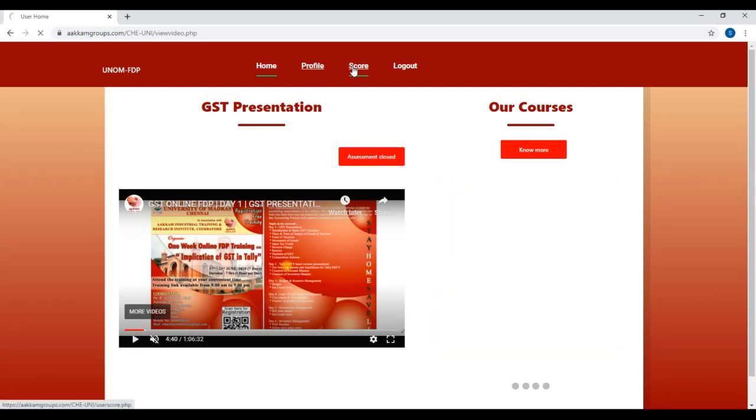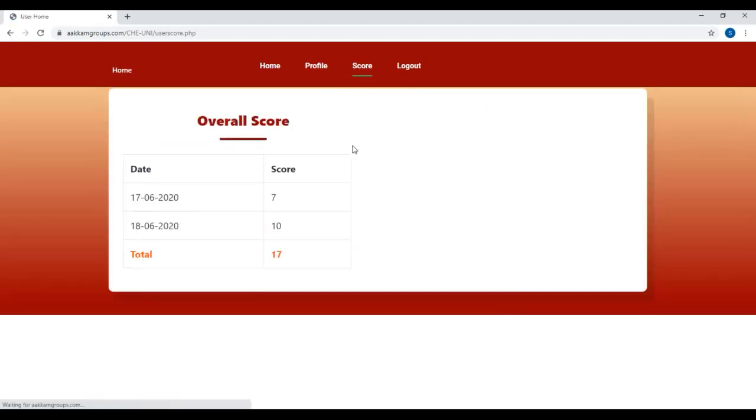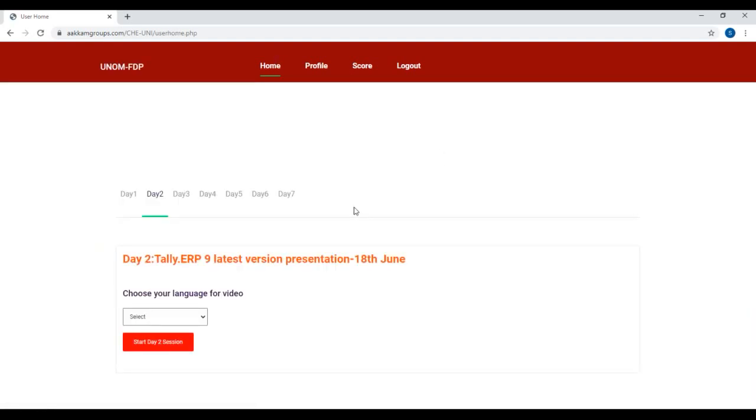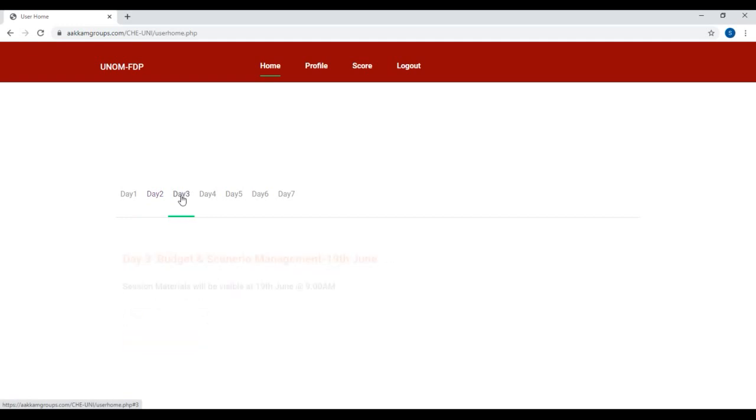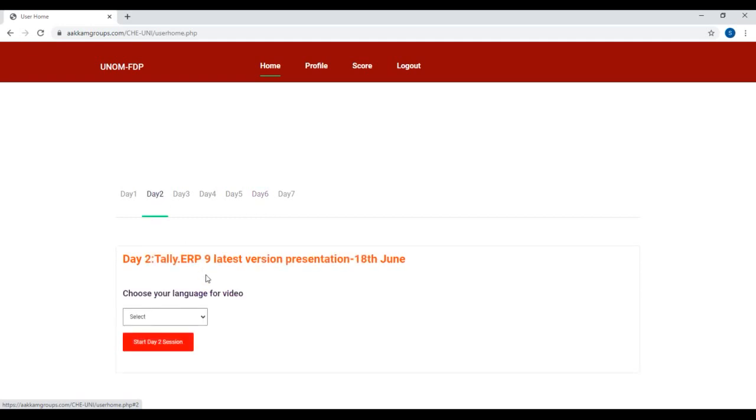Then profile, then scores. So everything is updated. Then day 3, day 4, that all remains. The session material will be visible on 22nd June at 9 a.m., right? So in this version we have added 2 extra features. One feature is language preference, and the second feature is that we can view your answers, question answers, right? Thank you, all the best.